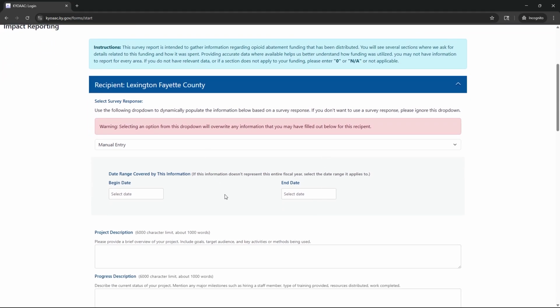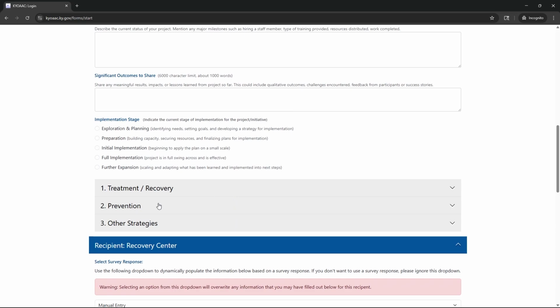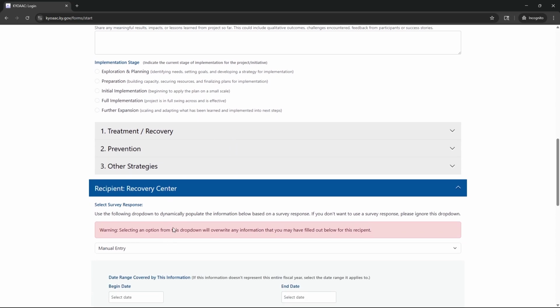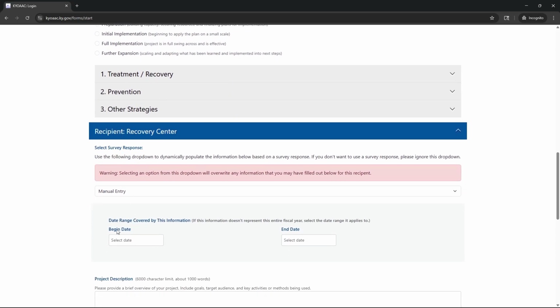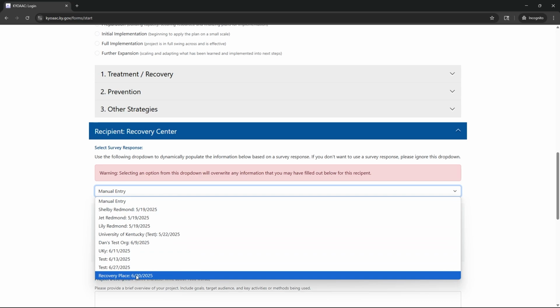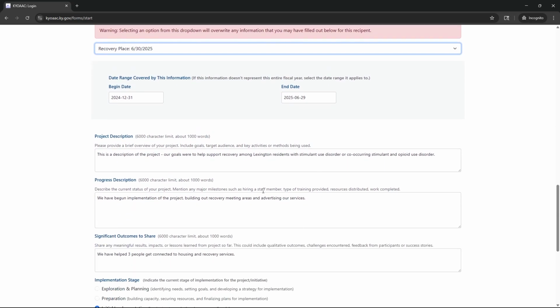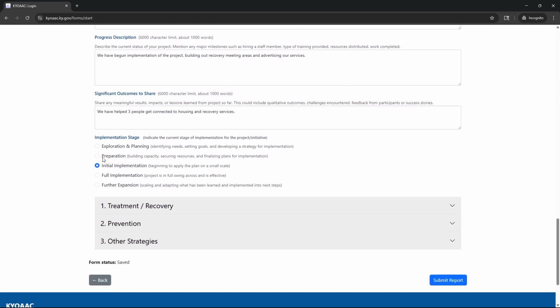We'll cover the exact components of these reporting forms in another video, but for now, let's focus on what you do if you've already received a survey response from an organization. So we have a survey response we can use from Recovery Place. They have self-reported the beginning and end date of their funding period. They've self-reported how they would describe their project, how it's going, and the outcomes that they have to share, as well as the stage of implementation that they're in.